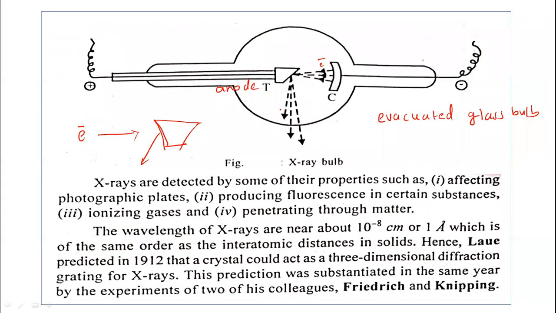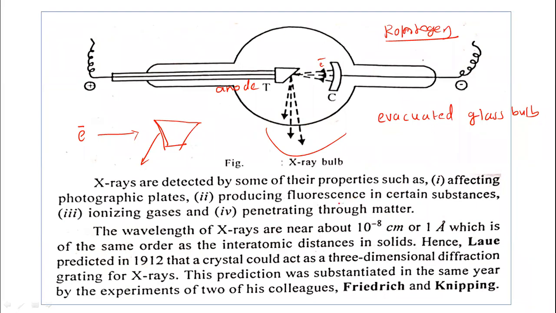X-rays are detected by some properties. These X-rays were discovered by the scientist Röntgen. X-rays are very important, all of us know. X-rays can be taken nowadays using advanced instruments, so they are very useful. X-rays are detected by some properties.